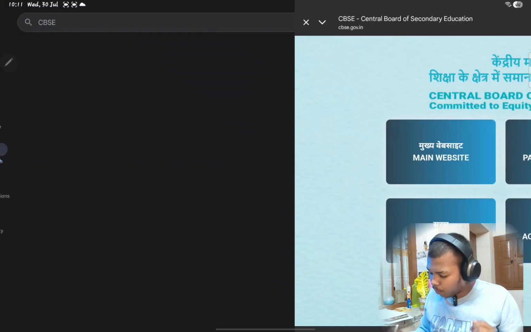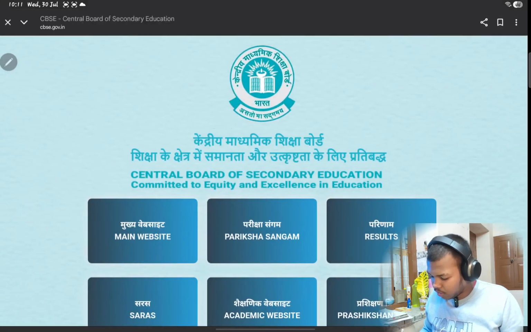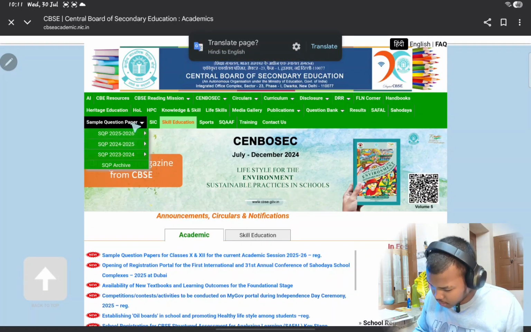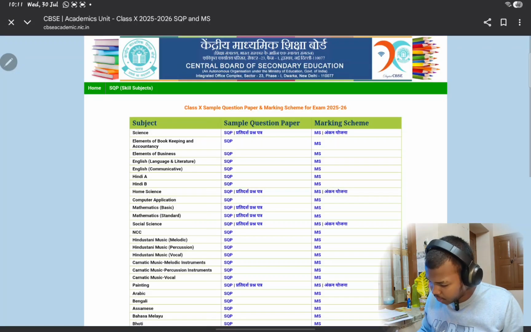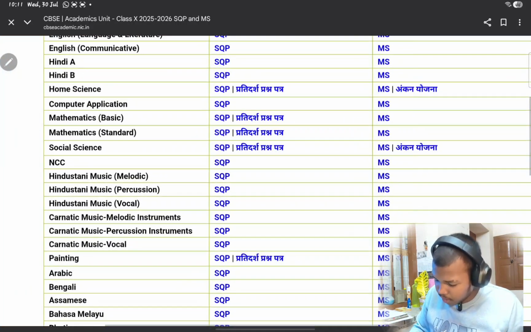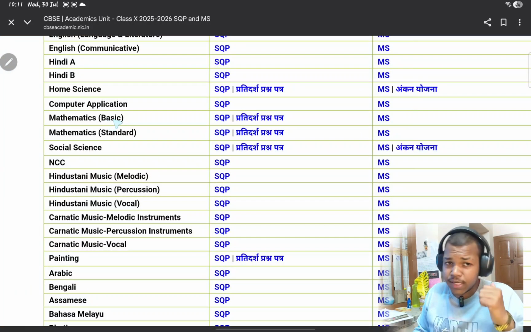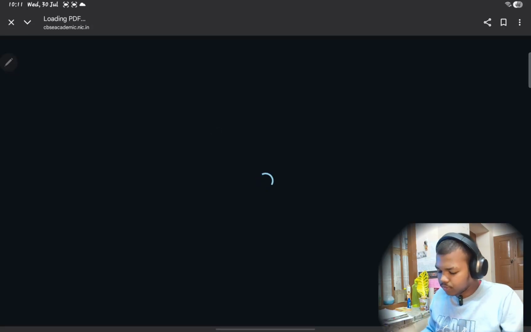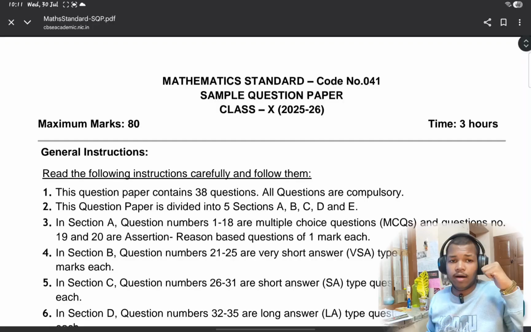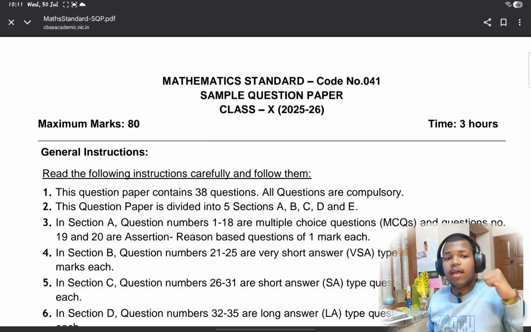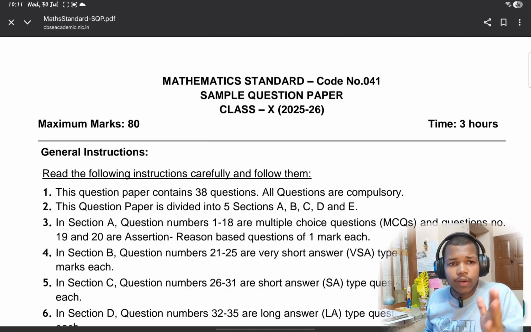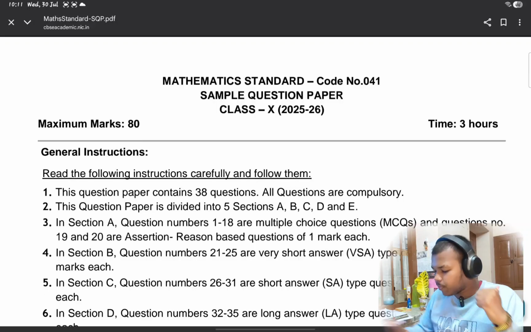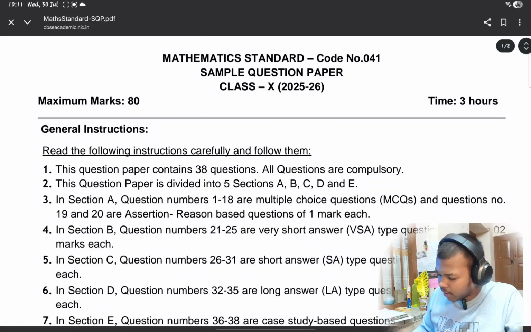Similarly, if I go to mathematics, I go to sections, class 10th. Now here there are 2 mathematics, that is basic and standard. For the time being, I'm clicking the standard one. You can check out all of them: Sanskrit, home science, SST, whatever subjects you have chosen, you can accordingly check it out. For the time being, look here.